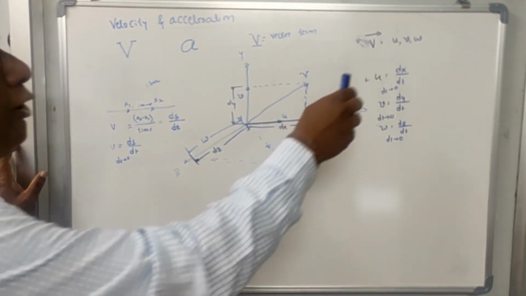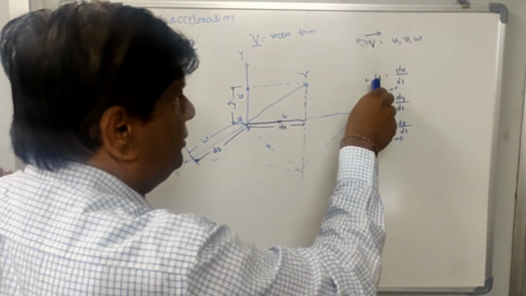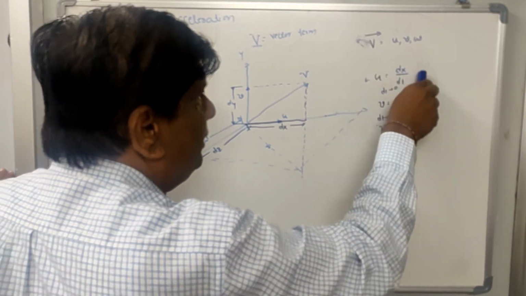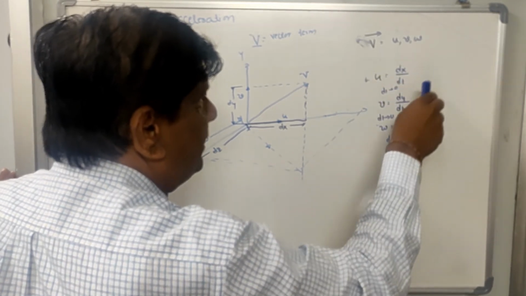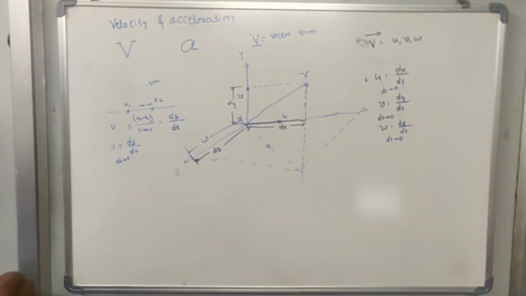So the rectangular components can be represented by the small symbols u, v, w. u is the velocity component in the x direction, v in the y direction, and w in the z direction.